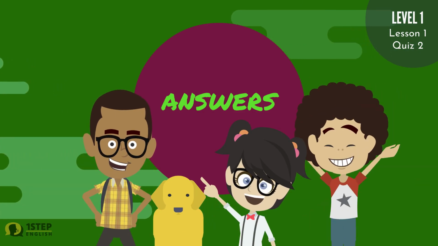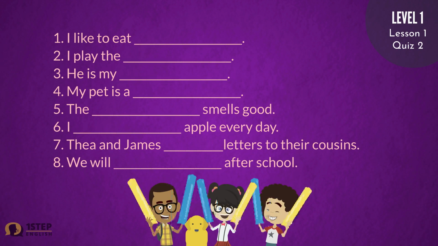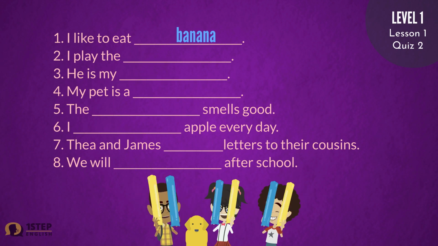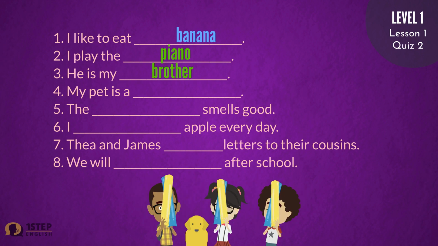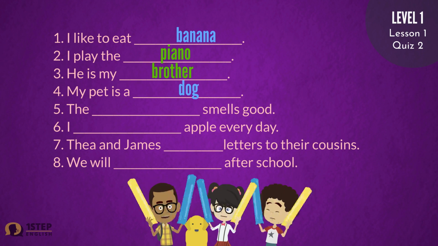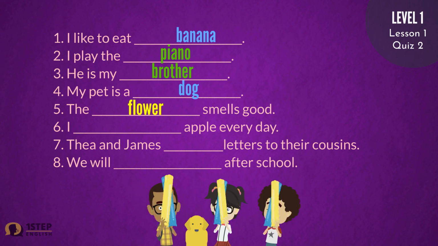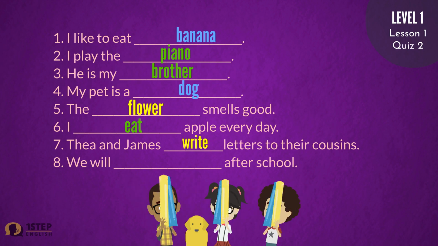Here are the answers. Number 1. I like to eat banana. Number 2. I play the piano. Number 3. He is my brother. Number 4. My pet is a dog. Number 5. The flower smells good. Number 6. I eat apple every day.